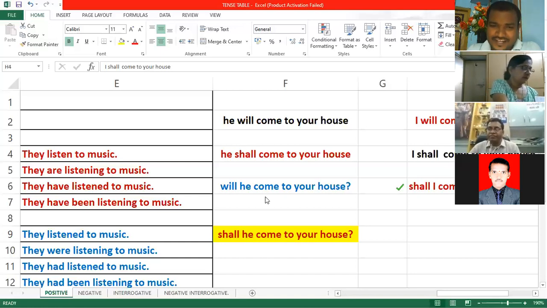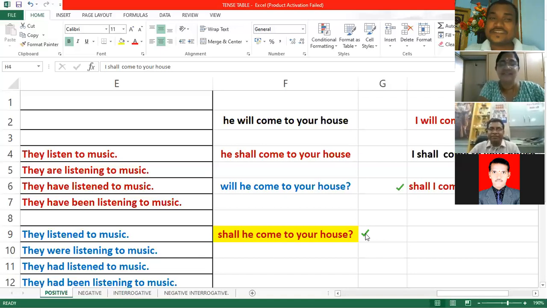Now I have a small point. Here I mentioned another word in yellow color. "Shall he come to your house?" "Shall I come to your house?" Here you are requesting. We should not use shall for he, but sometimes we can use it.